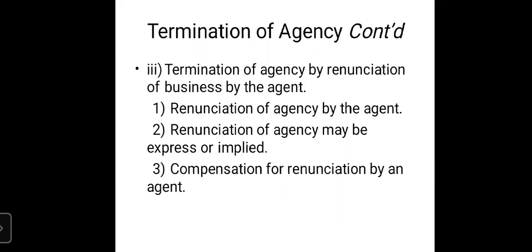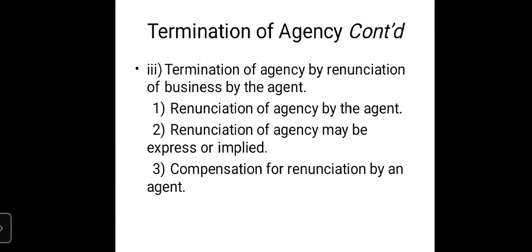Here the circumstances, or the condition, explain why he has left the agency.